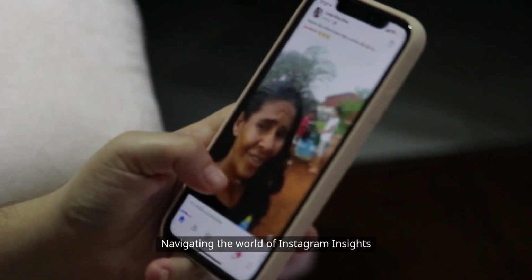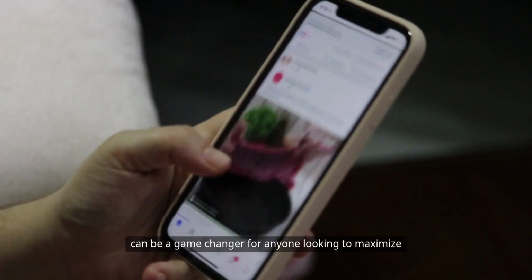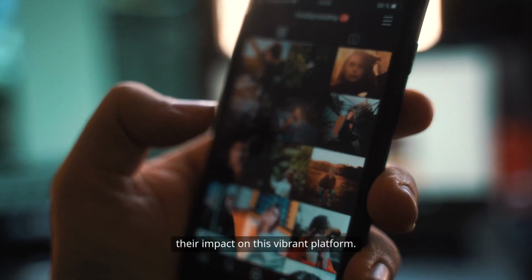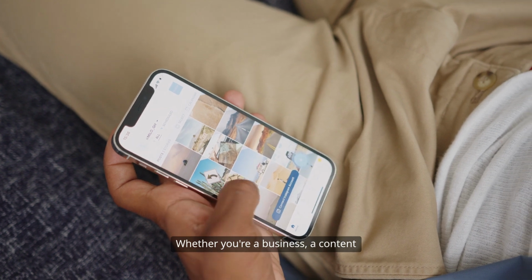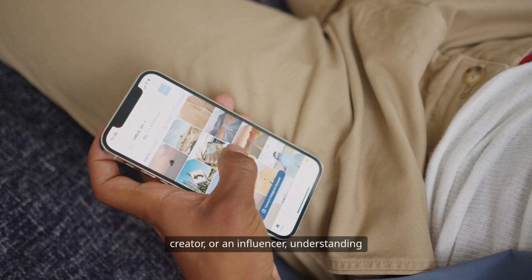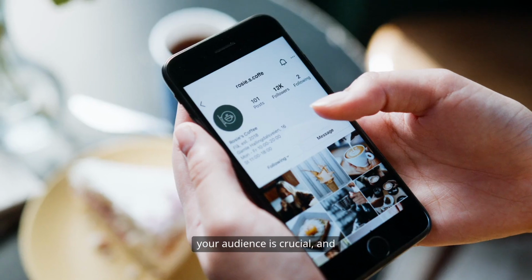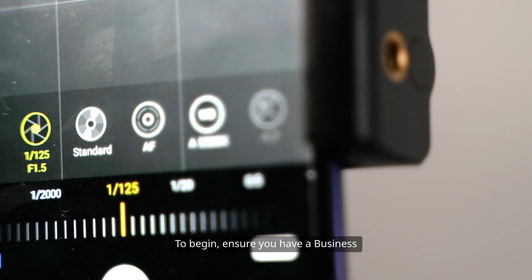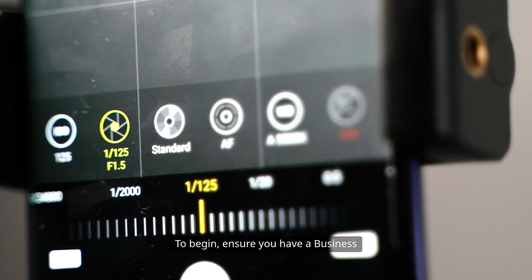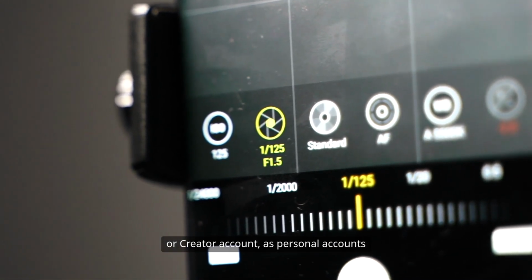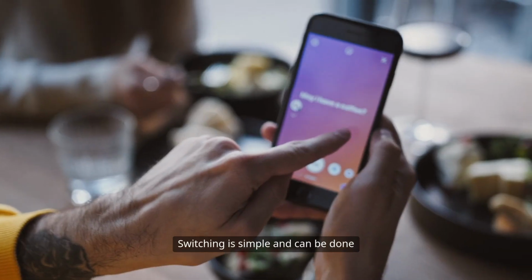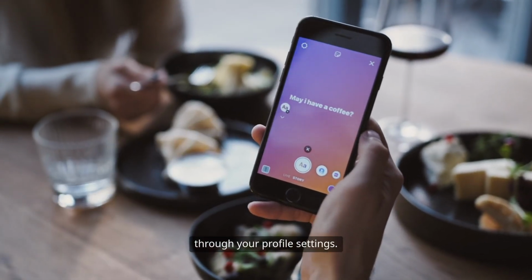Navigating the world of Instagram Insights can be a game changer for anyone looking to maximize their impact on this vibrant platform. Whether you're a business, a content creator, or an influencer, understanding your audience is crucial, and that's where Insights come into play. To begin, ensure you have a business or creator account, as personal accounts don't have access to these features. Switching is simple and can be done through your profile settings.